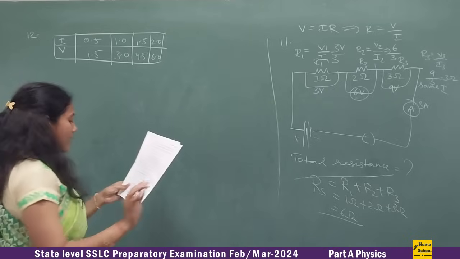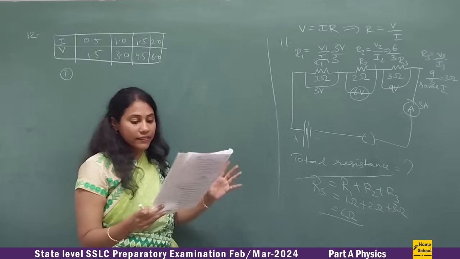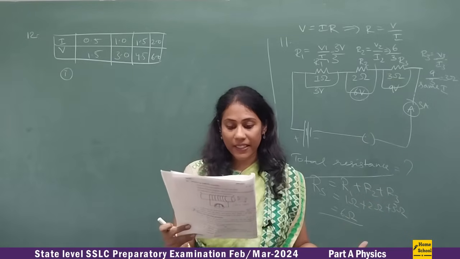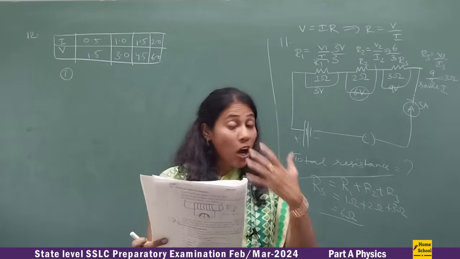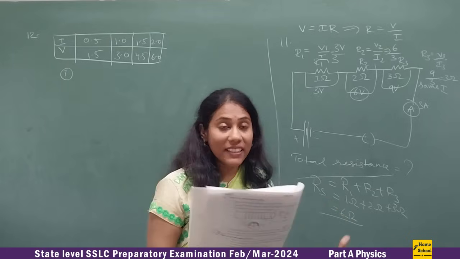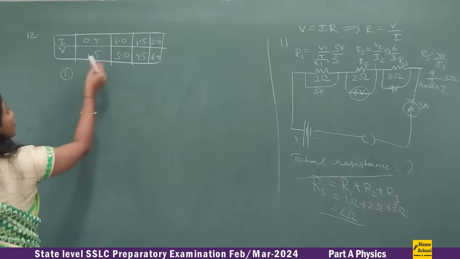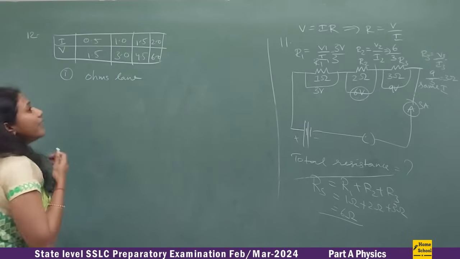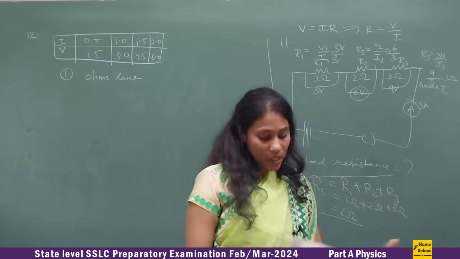So what they are asking is, one side voltage values, one side current values are there, and which particular law does it depict? I mean, you have to calculate the resistance here. Voltage is given, I values are given. So which law does it depict? Definitely it depicts Ohm's law. So what is Ohm's law? Current is directly proportional to voltage, keeping temperature constant.